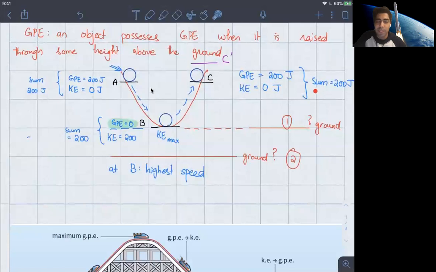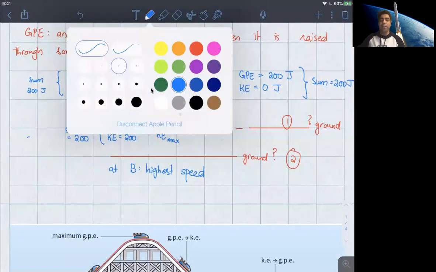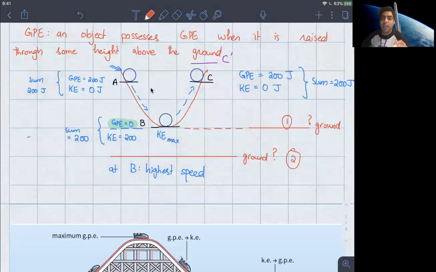How is this related to the conservation of energy? You see, no energy has been created or destroyed, because had some energy been created, the sum would have exceeded 200, and that clearly is not happening. Similarly, if some energy had been destroyed, then the sum would have been less than 200, and that is not the case either.